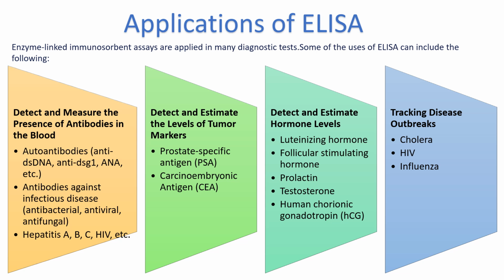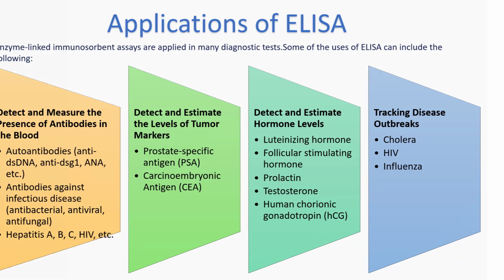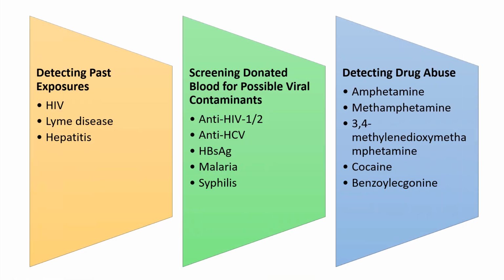It will help in tracking disease outbreaks, for example, cholera, HIV, and influenza. It will also detect past exposure, whether the patient has had any past exposure to HIV or hepatitis. It helps in the screening of donor blood against HIV, HCV, hepatitis B, malaria, and syphilis. It will detect drug abuse in patients.